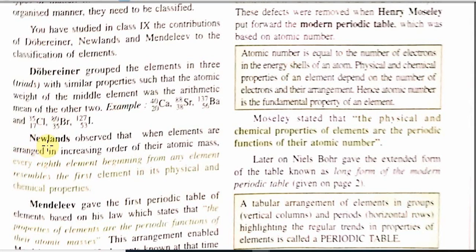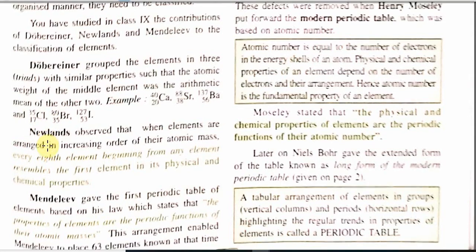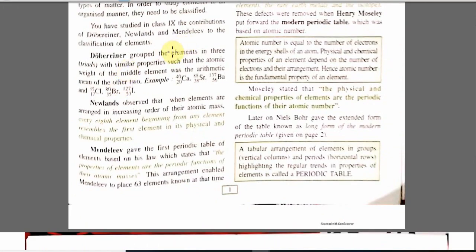Next contribution was from Newlands. Now he observed that when elements are arranged in increasing order of their atomic mass, every eighth element from the beginning possesses the properties of the first element, physically and chemically, in the next group. Mendeleev also gave the first periodic table of elements, and he stated that the properties of elements were a periodic function of their atomic mass.